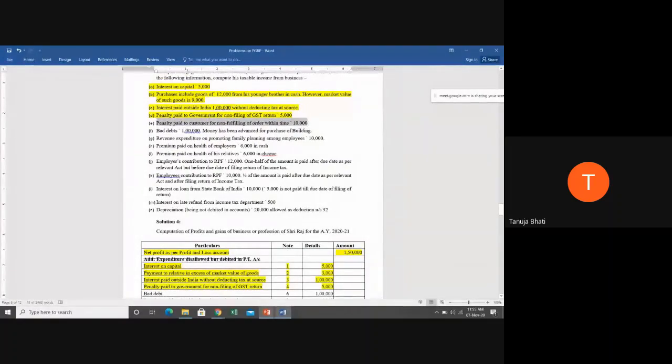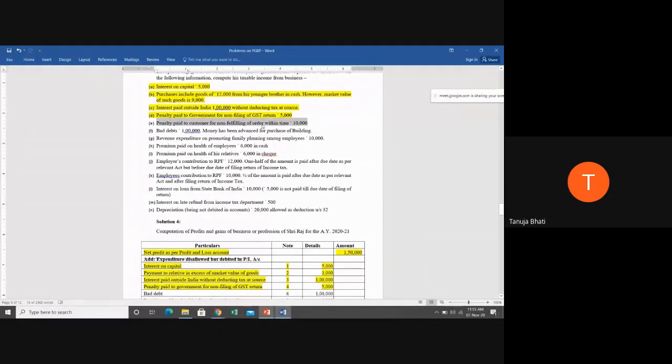penalty paid to a customer for non-fulfilling of order within time. Now students, tell me whether it is to be allowed or disallowed. Take your time, think whether it is allowable or disallowed. This penalty is paid to a customer for non-fulfilling of order within time. Allowable. Very good. It is an allowable expenditure.